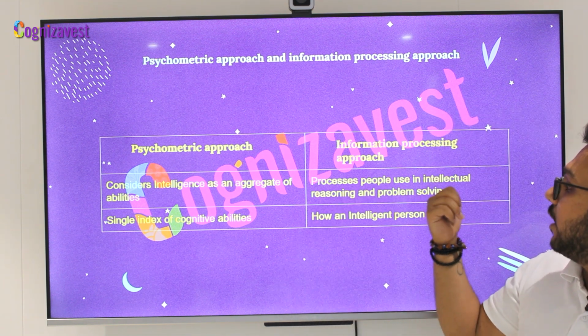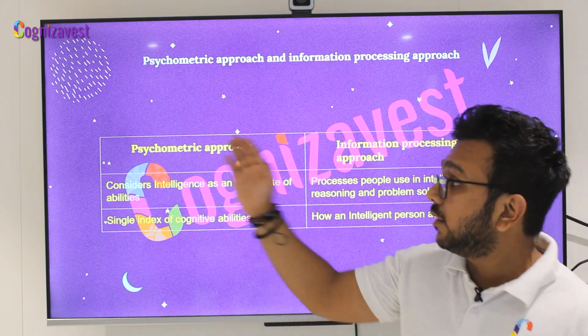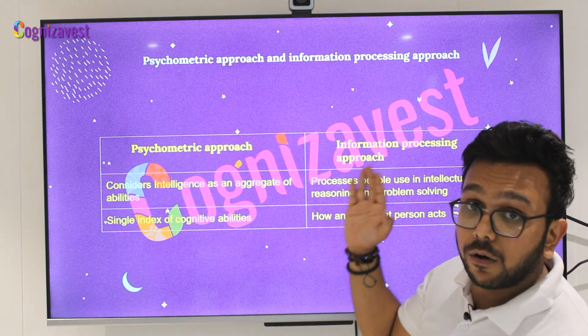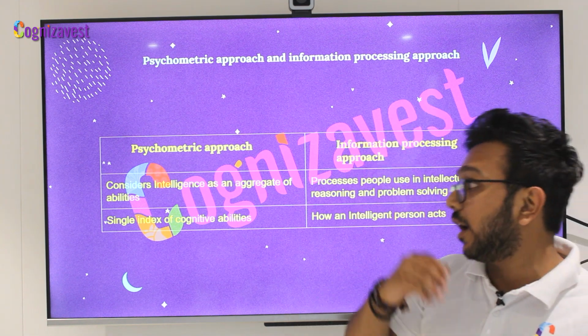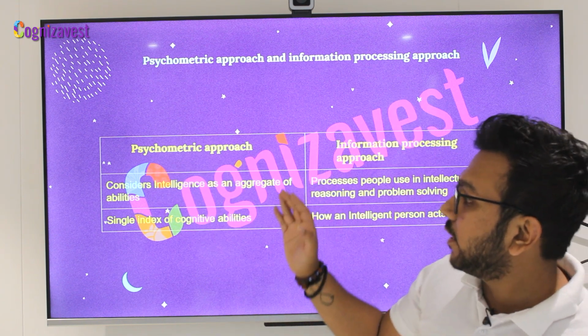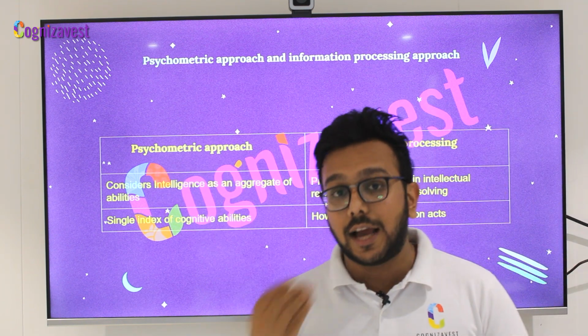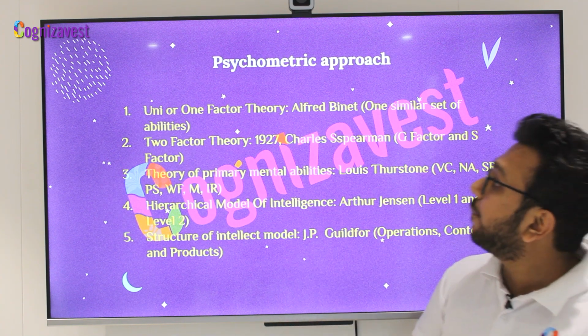Processes people use in intellectual reasoning and problem solving and how an individual acts on it. This focuses on what? This focuses on how, right? I hope this is clear. I would recommend that if such a question comes to differentiate between the theories, do make such a table so that the examiner has clarity on it. Step number 1.